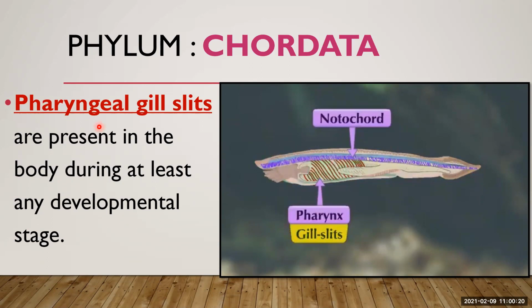Now see, pharyngeal gill slits are present in the body during at least any developmental stage. Might be in a larval stage or in the adult stage. Got this?